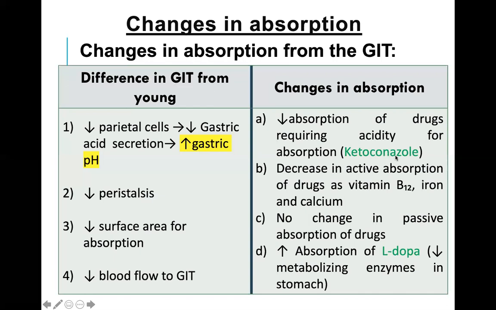So if you prescribe ketoconazole to an elder person more than 65 years of age, and he complains, doctor, there is no effect, still there is a fungal infection, it may be due to decreased absorption of the drug due to increased gastric pH.